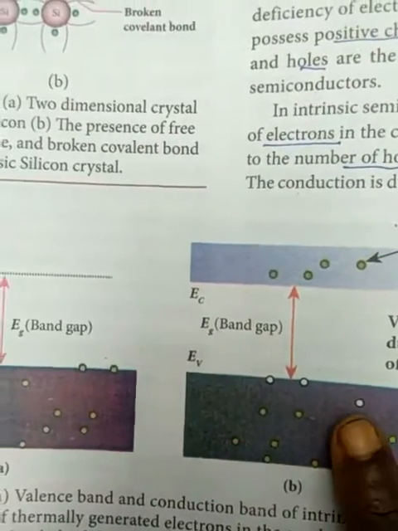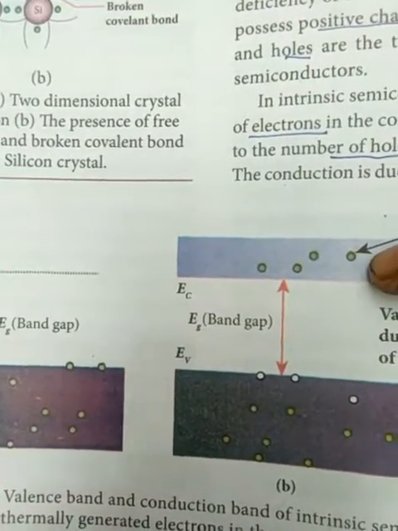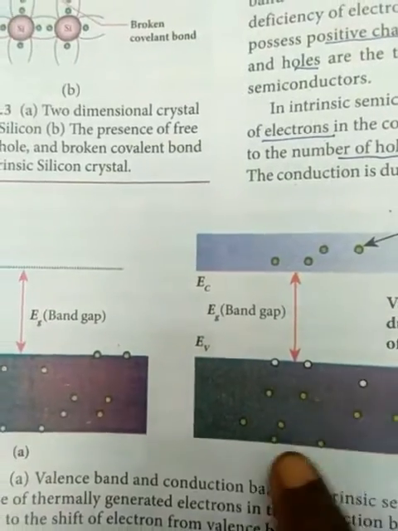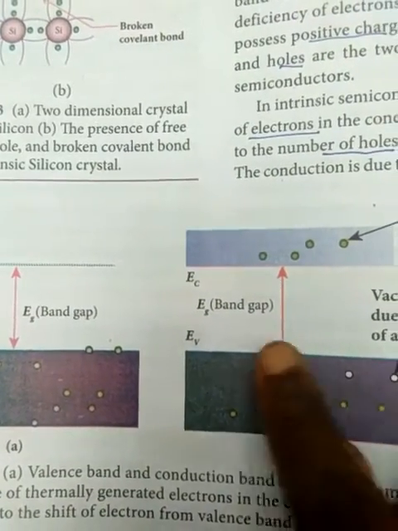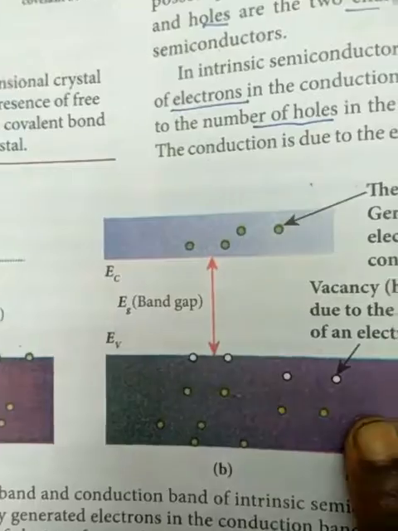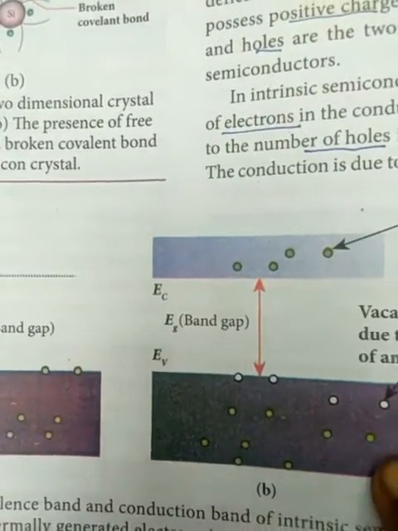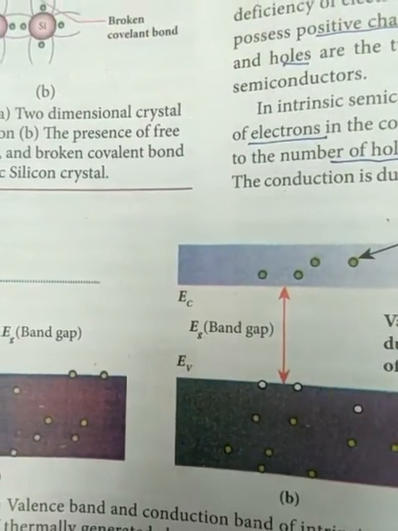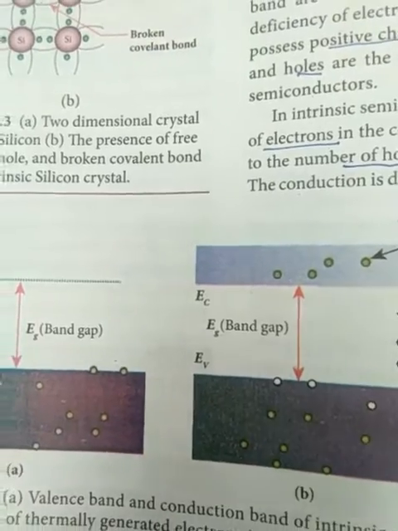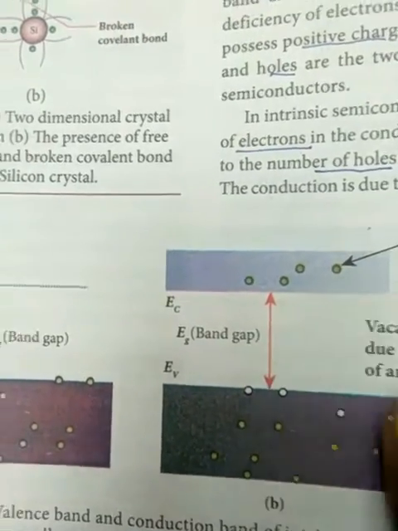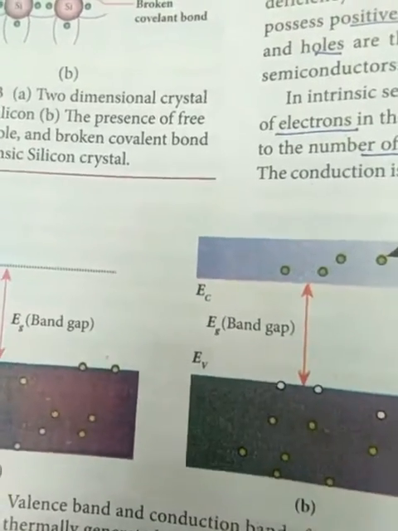You see the electrons are jumping to the conduction band, and the place they occupied now has holes. The holes had electrons, and those electrons jumped to the conduction band.